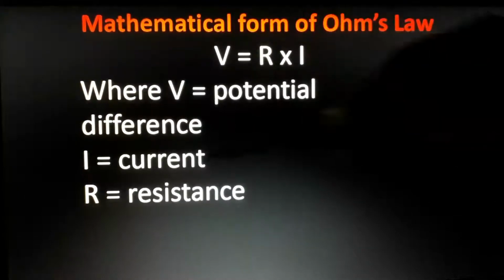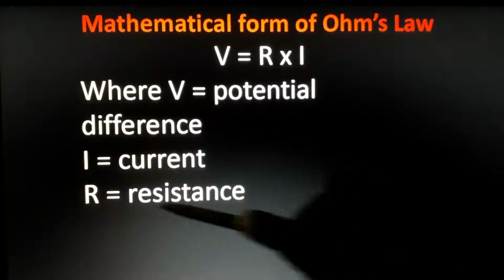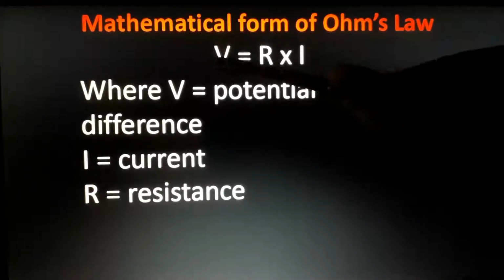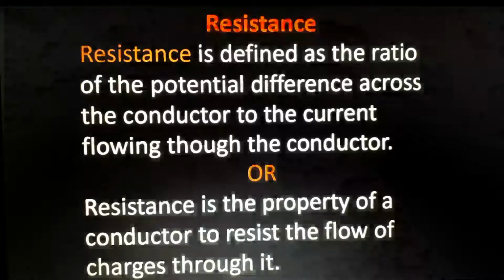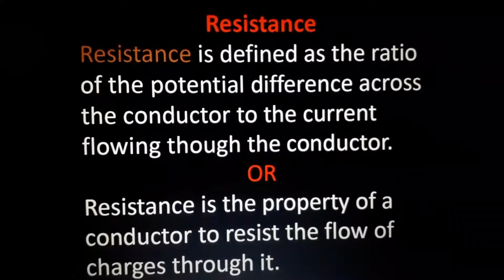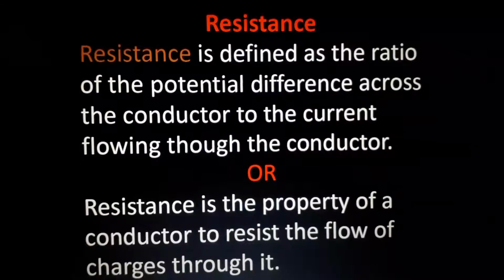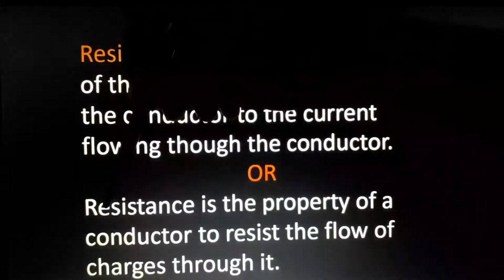Make it a square. Take the screenshot if you want. R is the resistance, or the constant in Ohm's law. Now we want to find out what is R. R is defined as the ratio of potential difference across the conductor to the current flowing through the conductor. Okay, leave it, that's the definition. This is the real R we need to find.